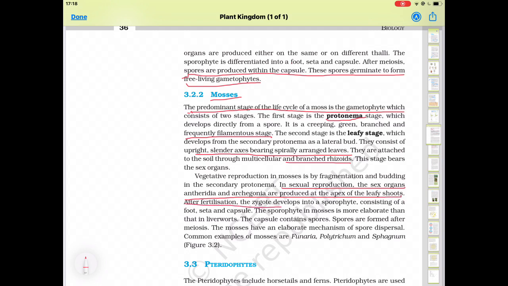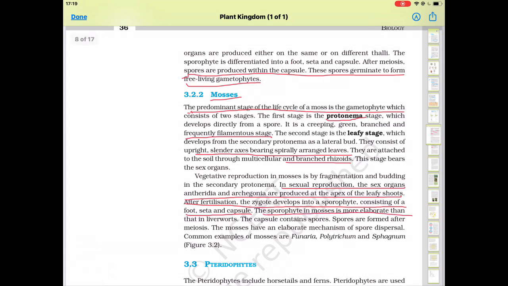After fertilization, the zygote develops into a sporophyte, which consists of three parts: foot, which is attached to the gametophyte, seta, a tube-like structure, and capsule. The sporophyte in mosses is more elaborate.